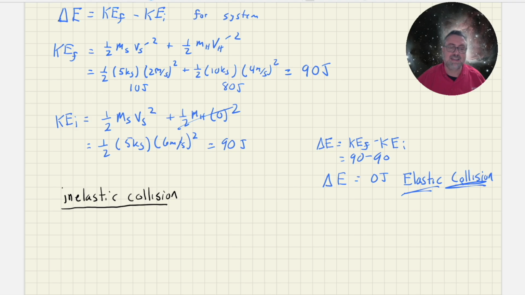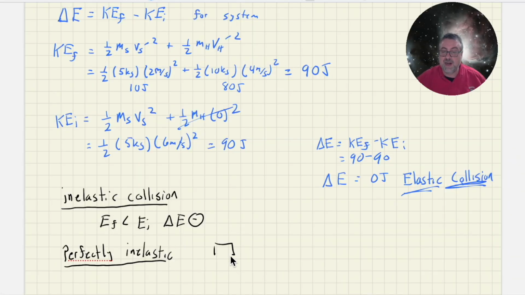In an inelastic collision, the final energy will always be smaller than the initial energy, and your change of energy will be equal to a negative number. That's the more usual case. Now, if objects stick together, then you get what's known as a perfectly inelastic collision.